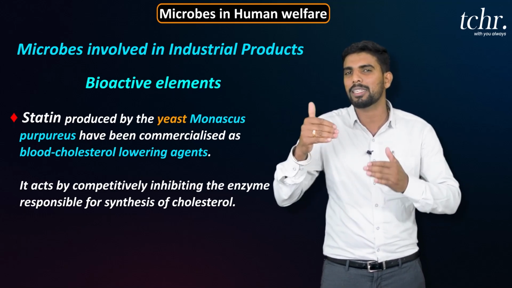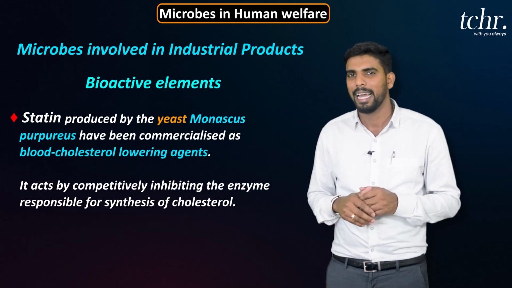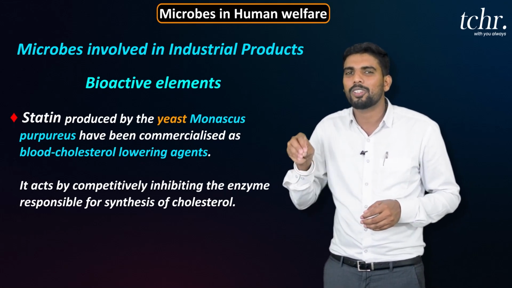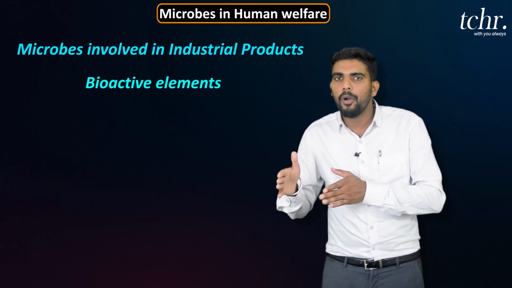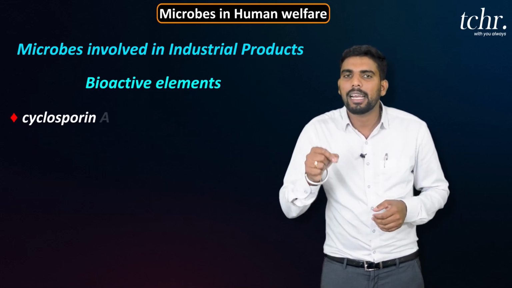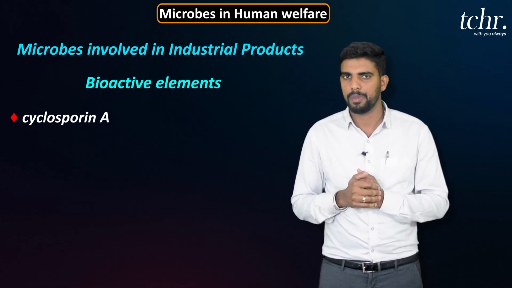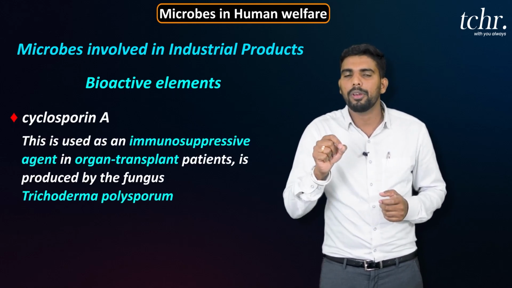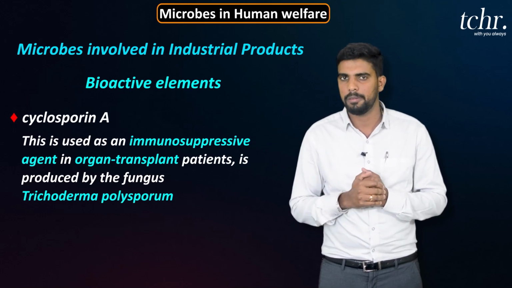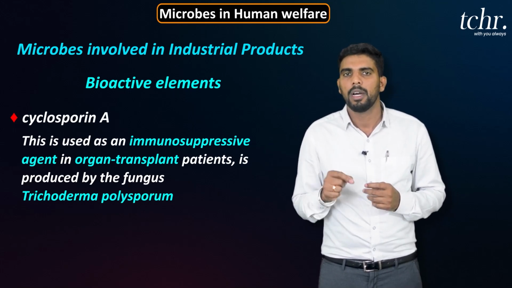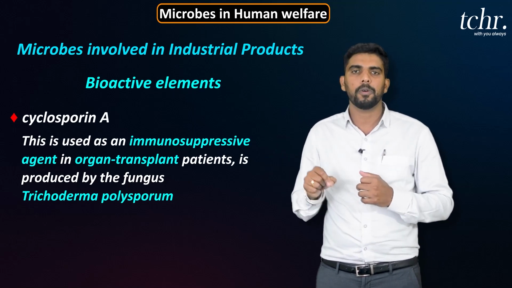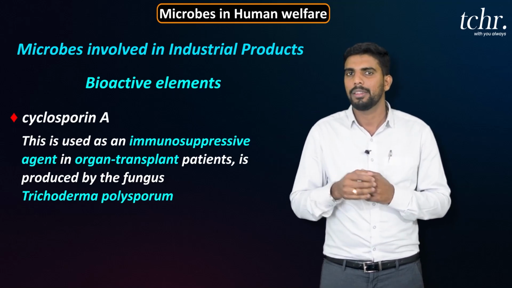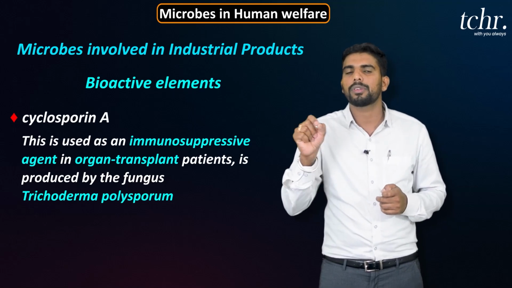It reduces blood cholesterol level because it inhibits the cholesterol synthesis gene. Another bioactive element is cyclosporin A. It acts as an immunosuppressive agent. It can be extracted from Trichoderma polysporum. Trichoderma polysporum is a fungus. That cyclosporin A is an immunosuppressive agent.